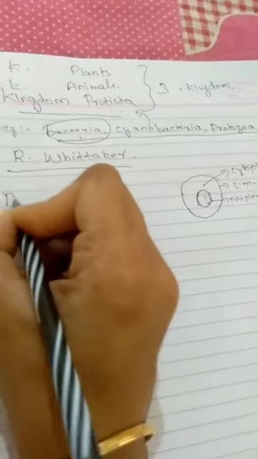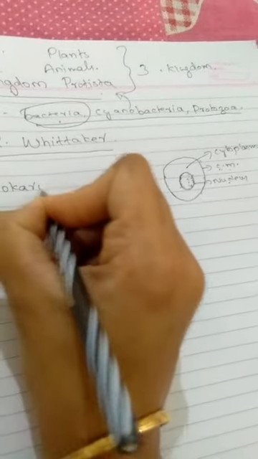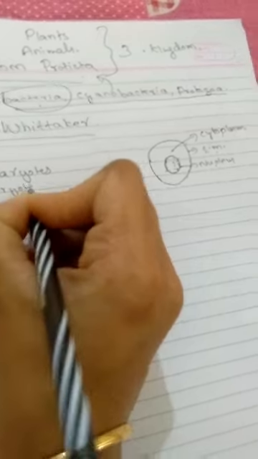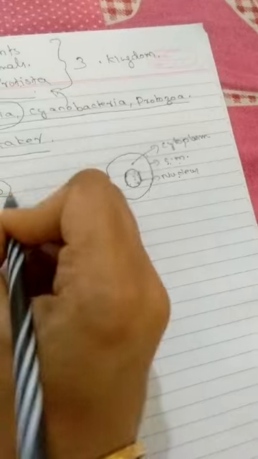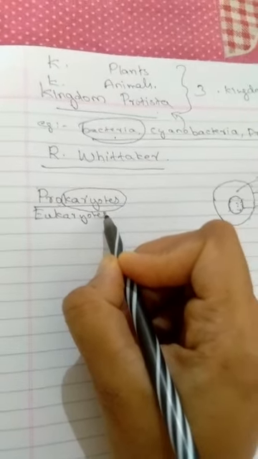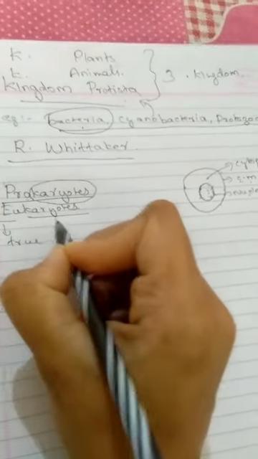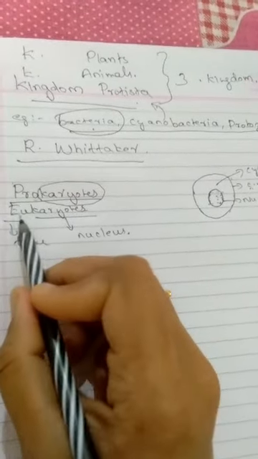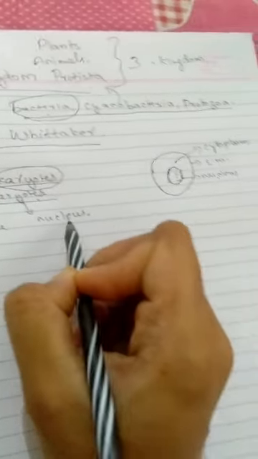For that kind of organism, you already studied prokaryotes and eukaryotes. Prokaryotes means pro, before. Karyotes means nucleus. Eukaryotes, U means true. Karyotes means nucleus. So eukaryotes have a true nucleus.